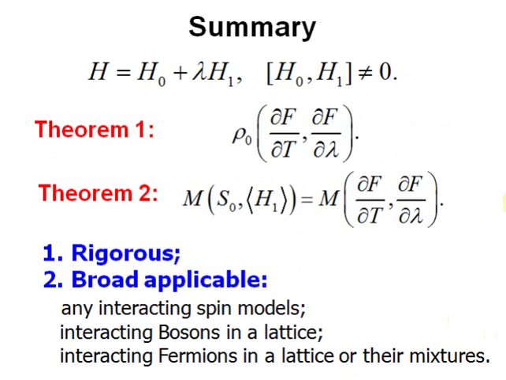Here is a summary. We proved that for this general many-body system with Hamiltonian H equal to H0 plus lambda H1, where H0 and H1 do not commute, the equilibrium density matrix and any entanglement measures are universal functions of the first derivatives of the free energy with respect to control parameters. And these relations are rigorous. There is no approximation for these systems, so they are applicable to many systems.